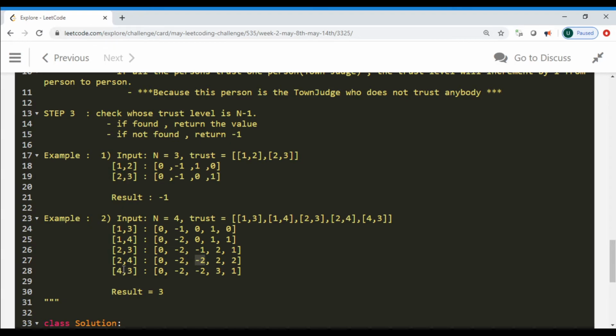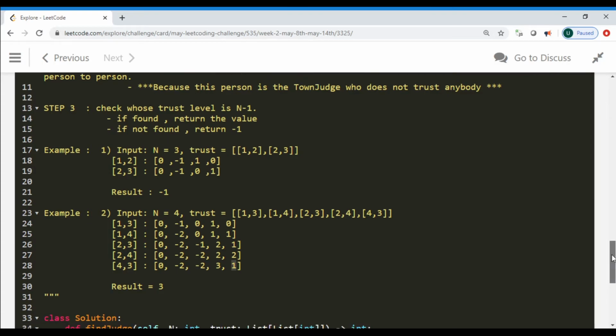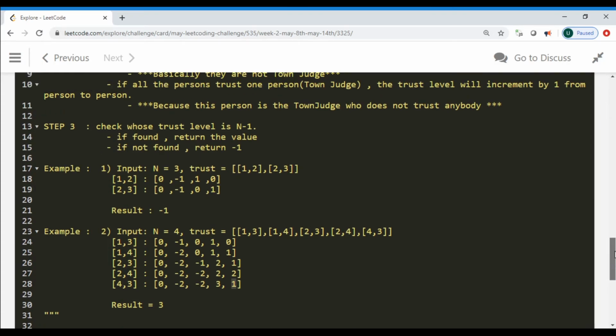Finally, person 4 is trusting person 3. So in this case, person 4 gets decremented from 2 to 1, and person 3 gets an increment from 2 to 3. So finally we check whether this label 3 is equal to n minus 1, which is true, and we return the label. So this is the approach, guys.